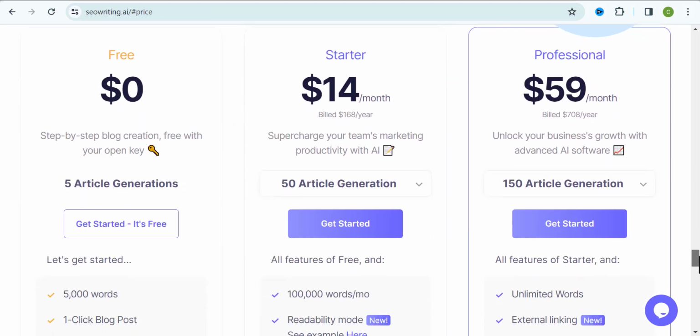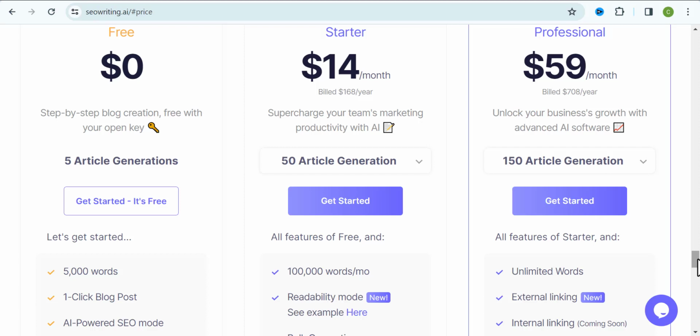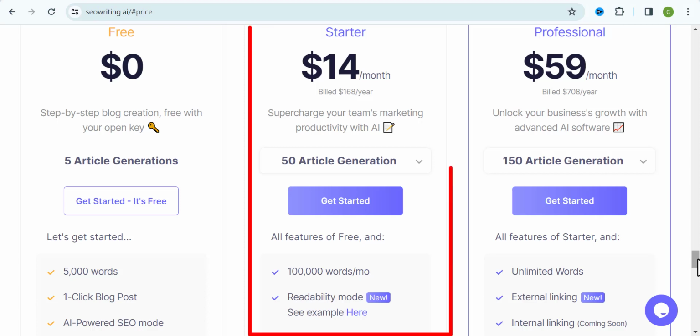So quickly, let's take a look at those two pricing plans. Right now you can see that they just have two paying plans, apart from the free one that you might be using currently, which is limited to 5,000 words only. The one I make use of is the starter plan, and this gives me access to 100,000 words for a month and some other mind-blowing features.